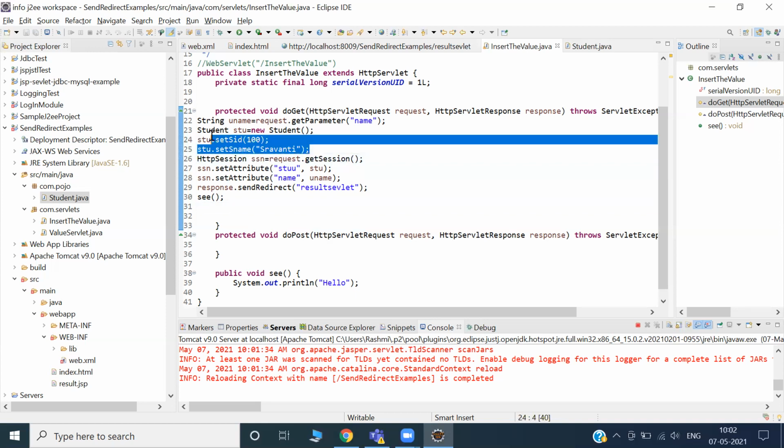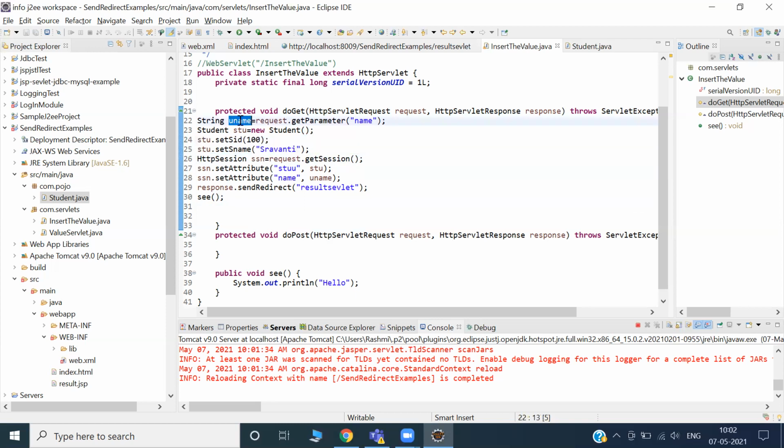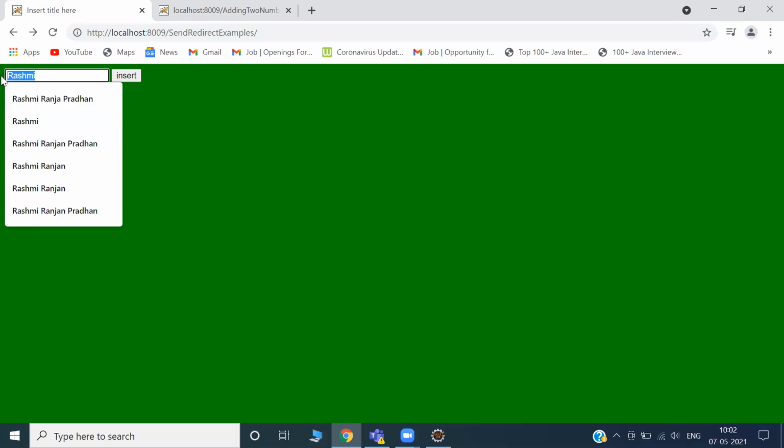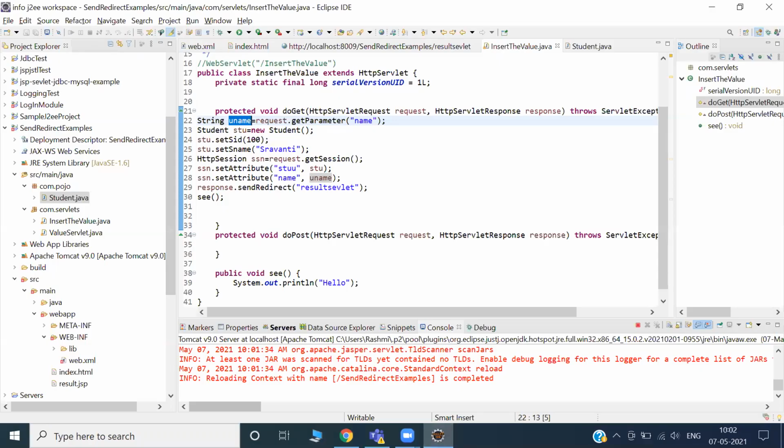I also have a username, which is very important, which I have collected from this page. This Rasmi is coming. But in addition to Rasmi, I want to send other information. I want to create an object and send the value.